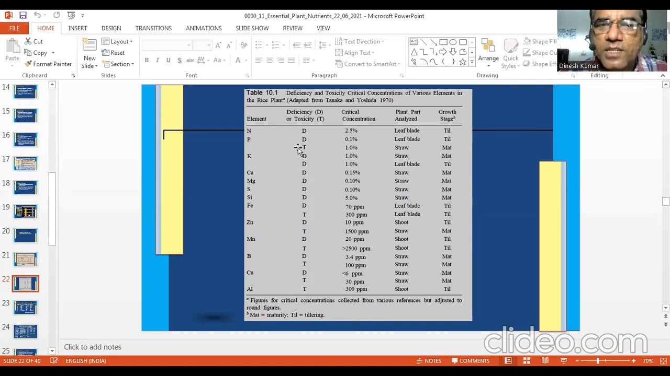Now, if you see toxicity of phosphorus can happen, critical concentration is 1%. At least 1% is there, and it can be more than this. Then you will have toxicity of phosphorus in straw, in straw at maturity stage. So this is how you can try to understand the critical concentration of nutrients.